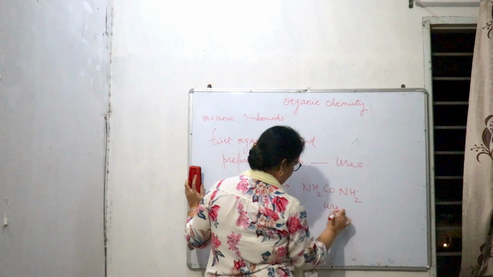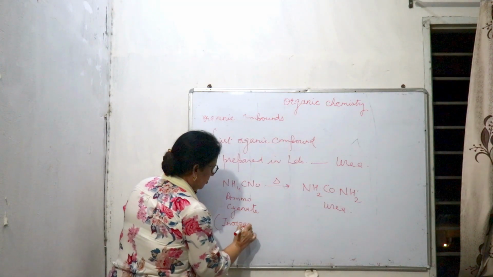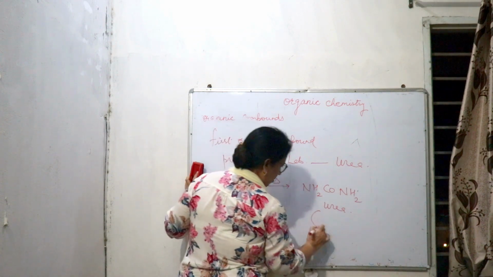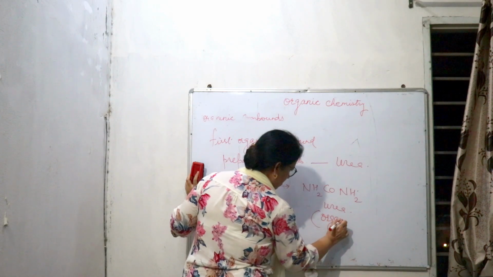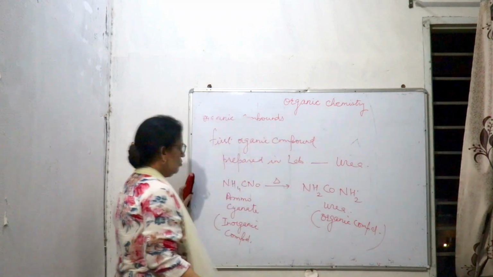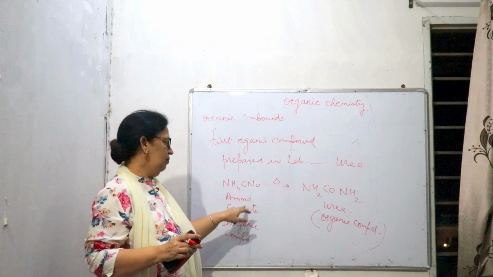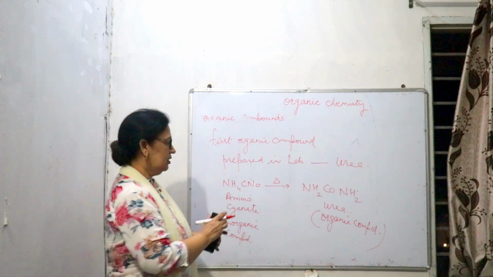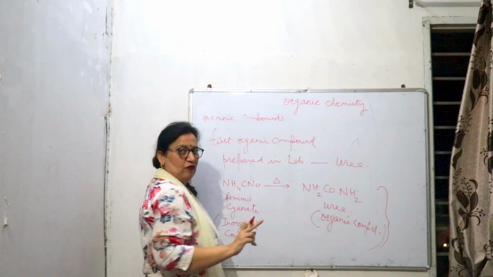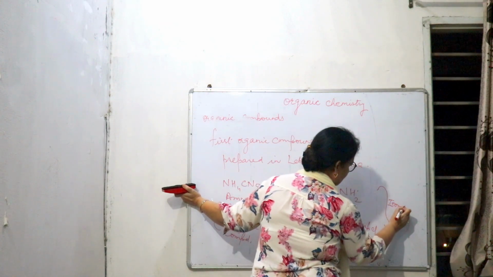This is the inorganic compound, and this is the organic compound. Here only the rearrangement of atoms takes place, so this type of reaction is called an isomerization reaction.